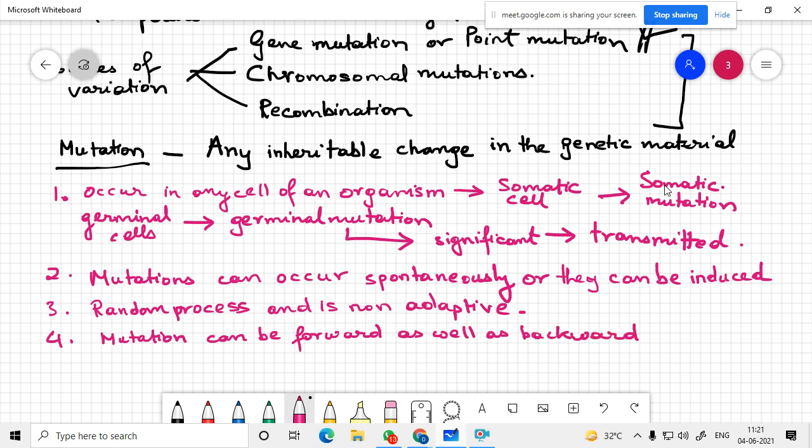So what is a forward mutation? When a wild type gene mutates and forms a mutant gene, this is forward.